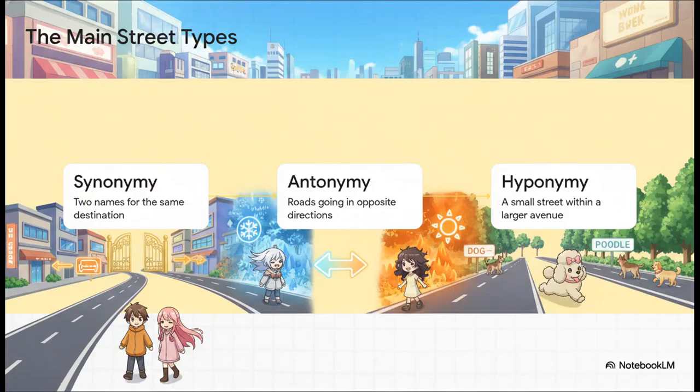So what do these streets and avenues actually look like? Well, there are three main types you'll see everywhere. First up, you have synonymy. This is basically two different street names for the exact same destination, like sofa and couch. Then you've got antonymy, which are roads heading in completely opposite directions, like hot and cold. And finally, there's hyponymy. This is where a small, specific street, like poodle, is really just one part of a much bigger avenue called dog.